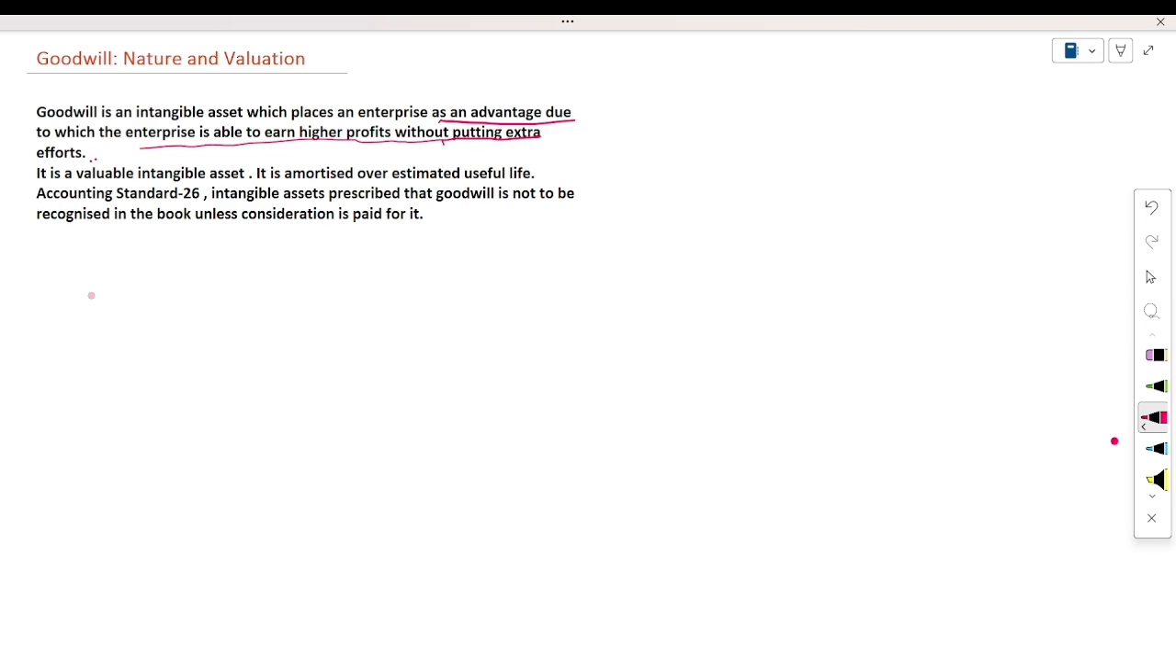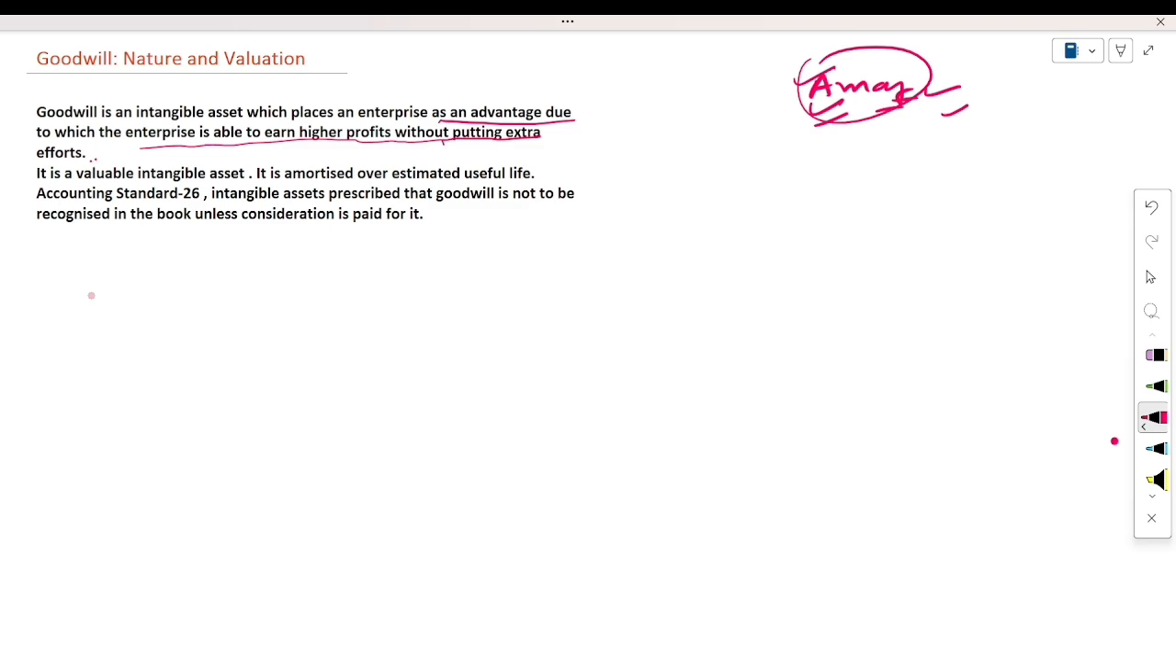Just for example, suppose there is an organization whose name is Amazon. This Amazon has been working for 10 years or 5 years in the market. So there is a reputation of this business in the market. It means if Amazon wants to sell any new product on their seller center, there will be no problem because everybody knows what Amazon is. So here goodwill is an intangible asset for any business which helps the business to earn higher profit without putting in extra effort.